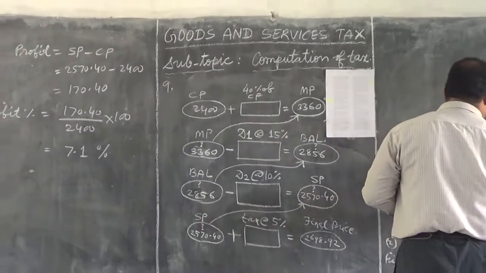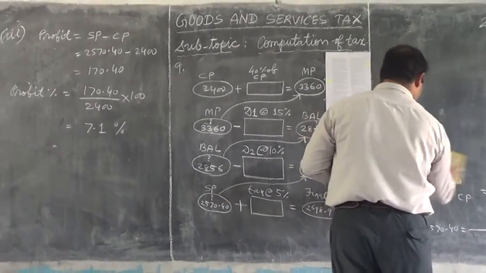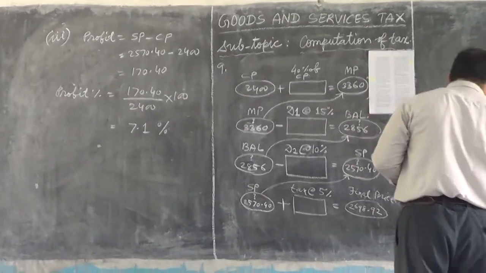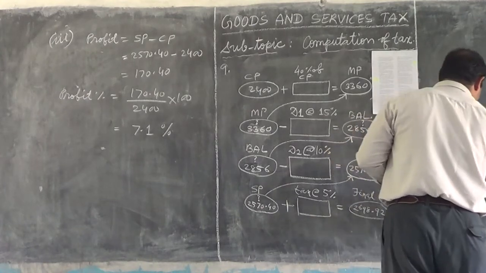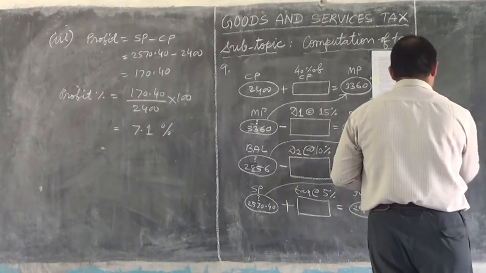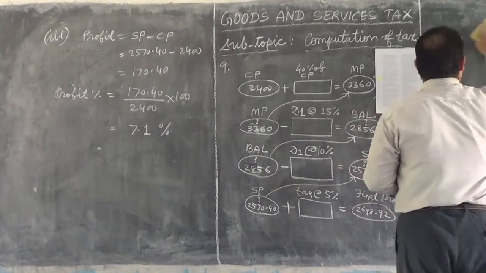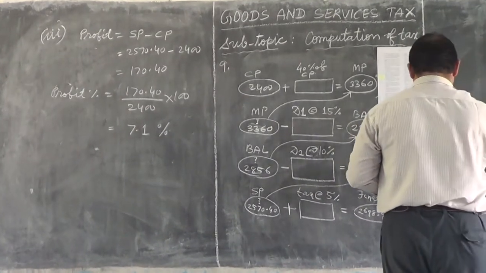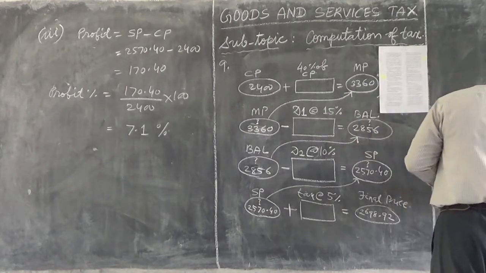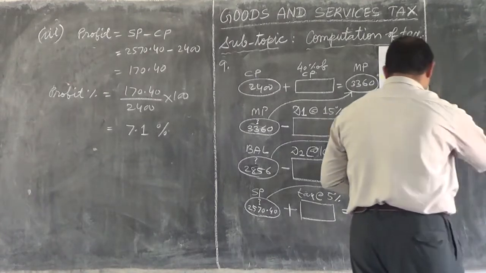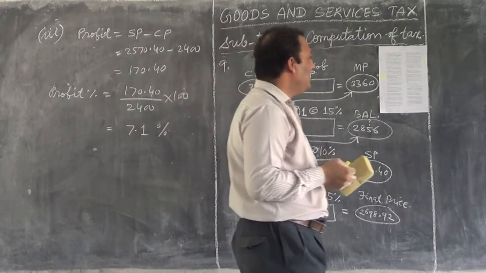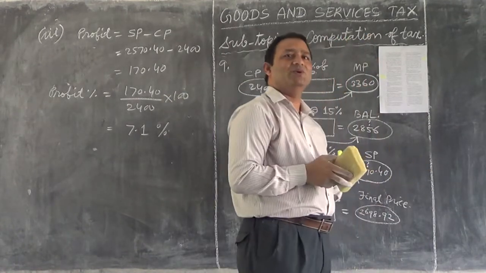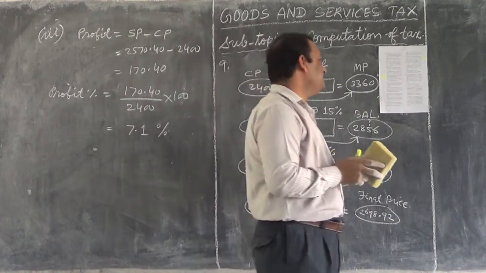So I need to conclude after number 10 so that you can have a happy ending. Otherwise, you will start grumbling. I know what children do in the class. They will murmur, they will grumble, and I don't want to hear that. That is the reason I want to wind up very soon.